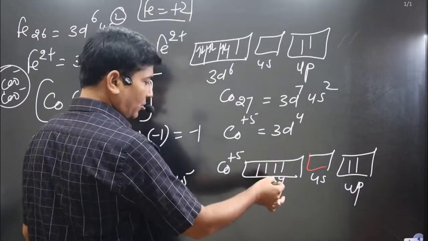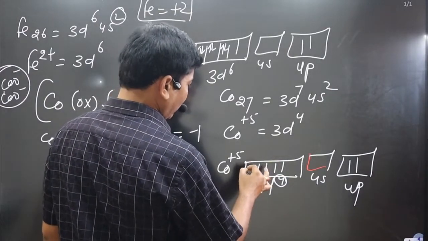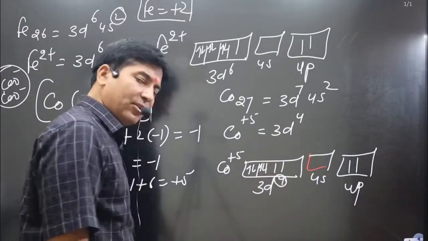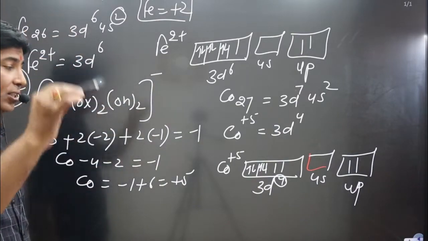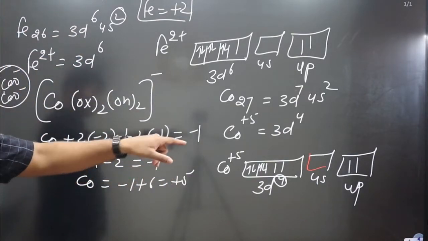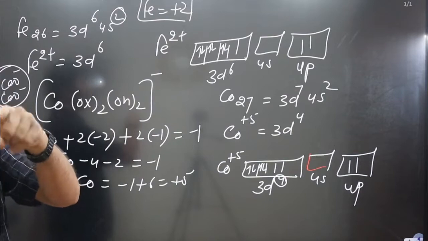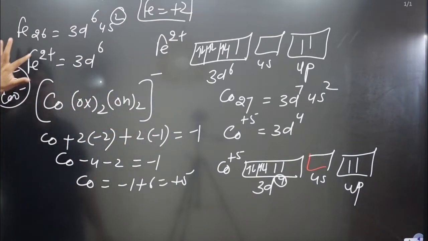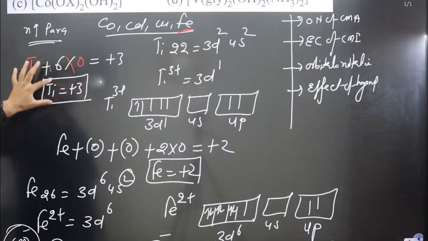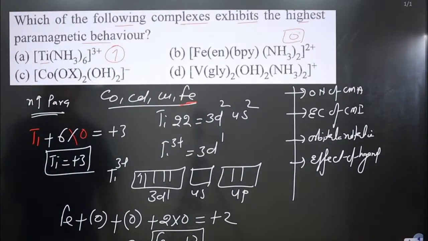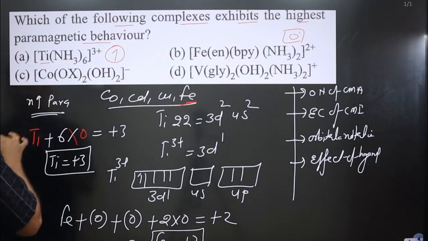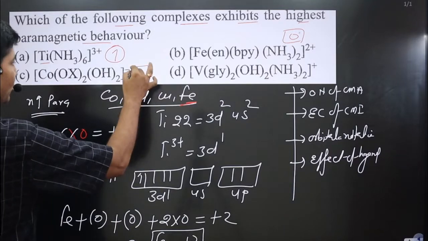In this case, you can see 4 electrons are there, with pairing of electrons, so diamagnetic character is increasing and paramagnetic character is decreasing, because it does not have any single unpaired electron. In this third complex also, we do not get any unpaired electrons. It has 0 unpaired electrons.